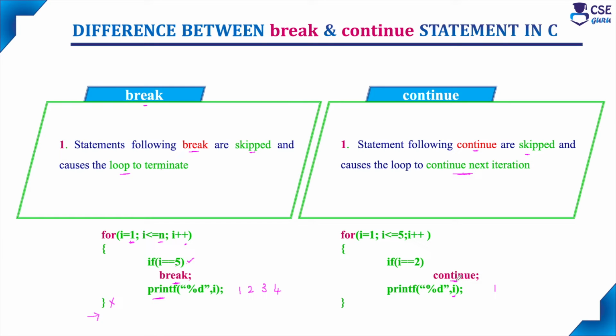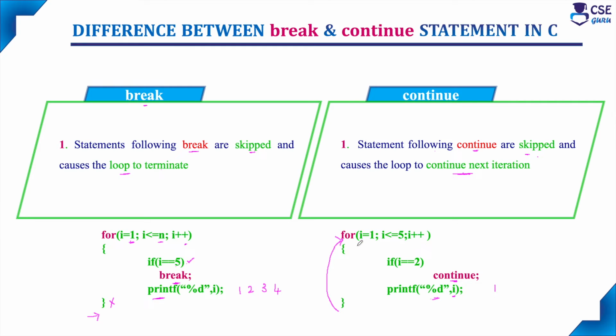When the continue statement executes, the statements following continue are skipped. After this continue, the printf statement is there, so this printf statement will be skipped and it causes the loop to continue to next iteration. So when I value is equal to 2, it won't print because this printf statement will be skipped.